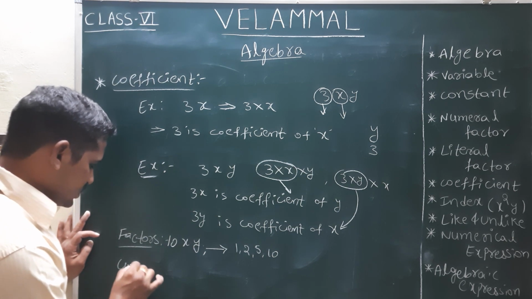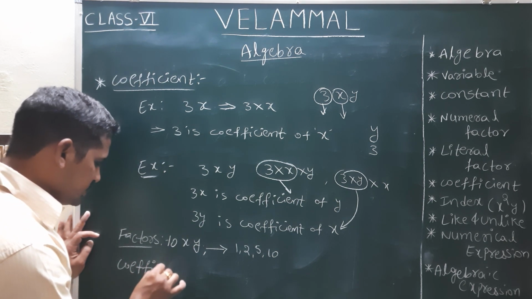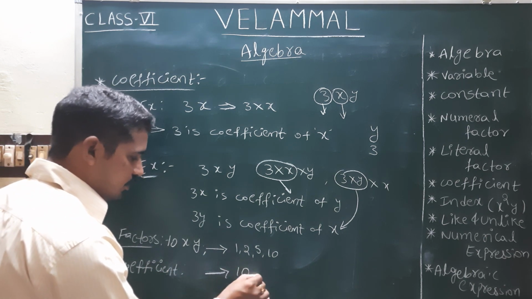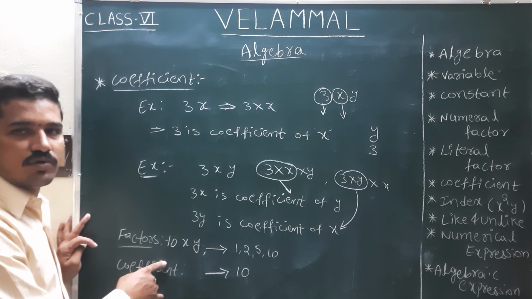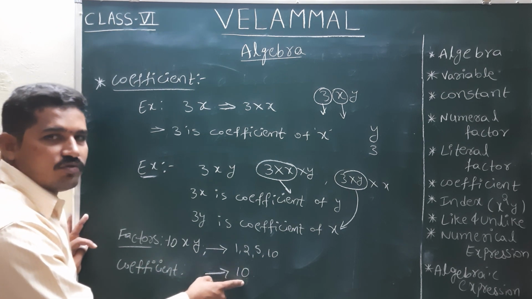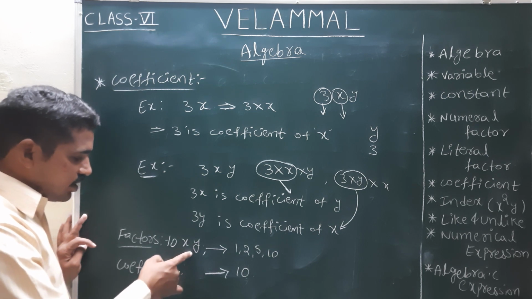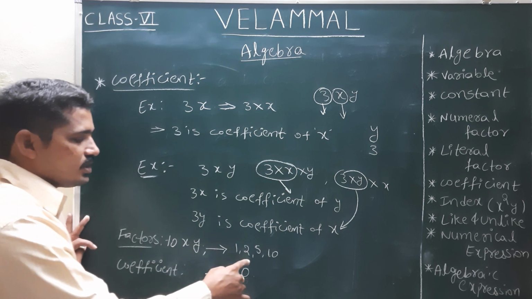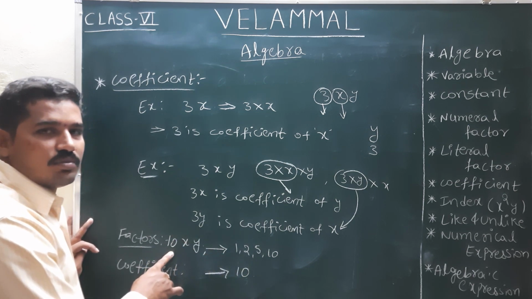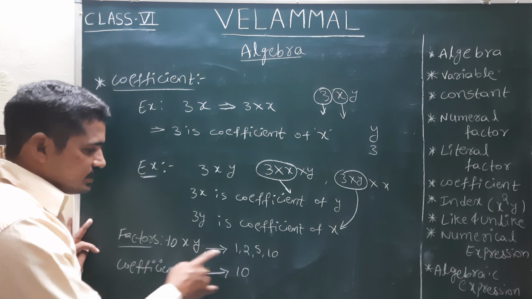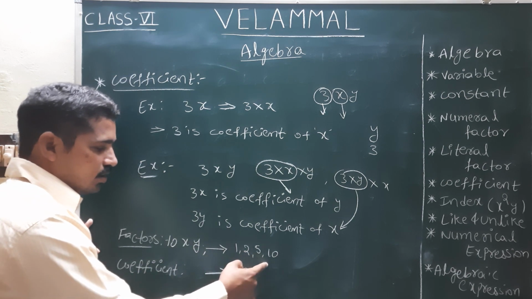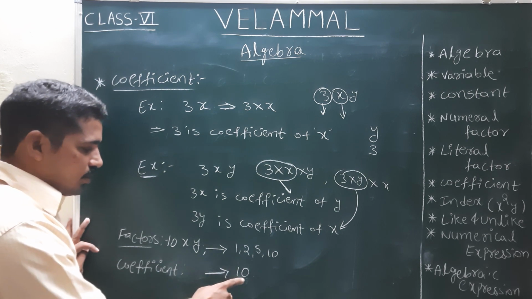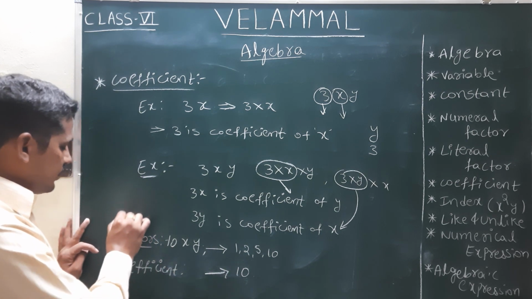If the question asks for the numeral coefficient, only 10 will come here. We should not take 1, 2, 5. So coefficient is what is directly multiplied, and factors are all the factors of that number. Factors, we take all the factors of the number, and for the coefficient we take only the multiplied number. This is about the numeral.